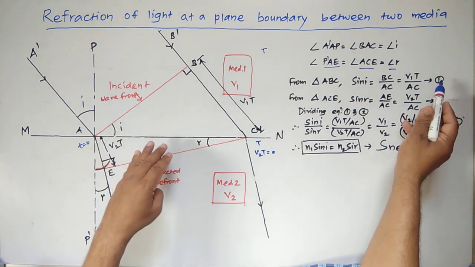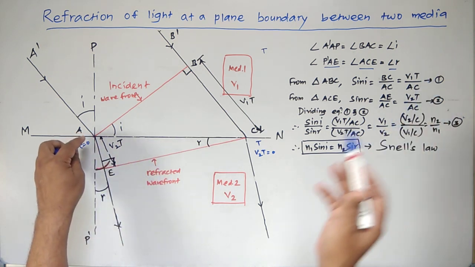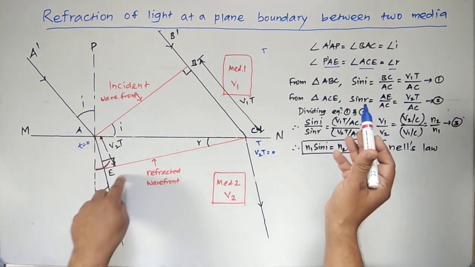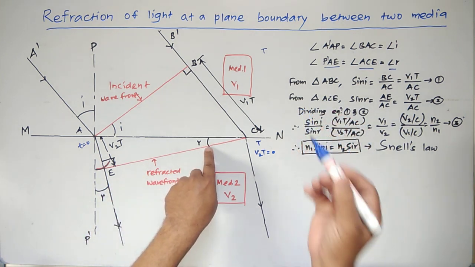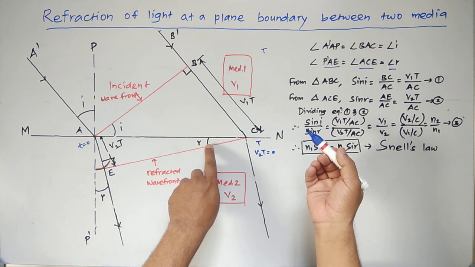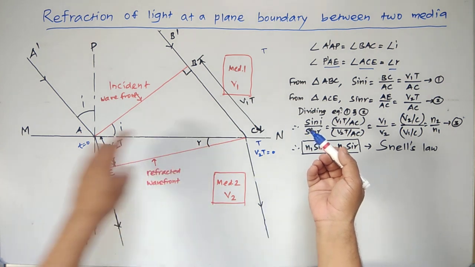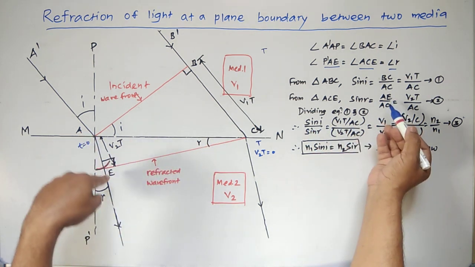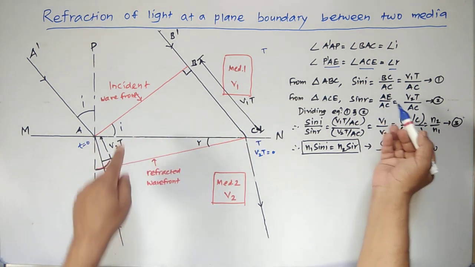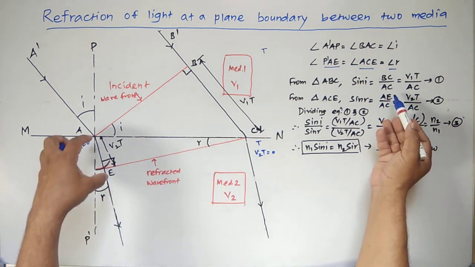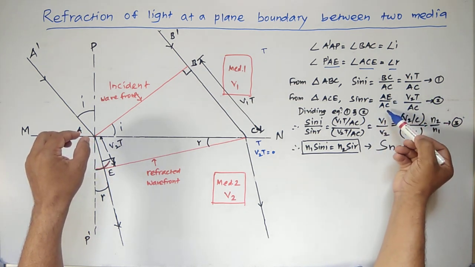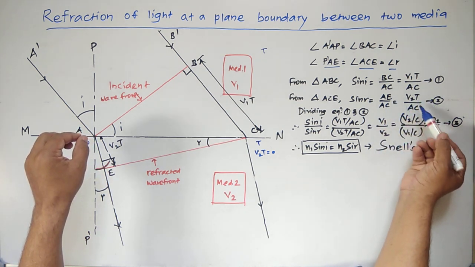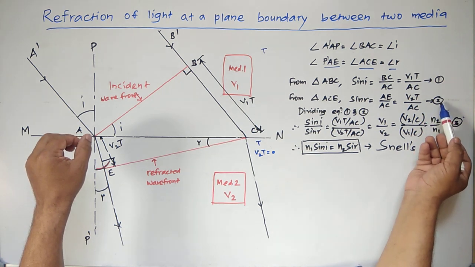Again from the second right angle triangle, which is inside medium number 2, this triangle is ACE. From triangle ACE we can write the sin R value, where R is the angle R. Therefore sin R is equal to the front side, that is AE, divided by the hypotenuse, that is AC. Now this AE is equal to V2T. Therefore AE divided by AC is equal to V2T divided by AC. This is equation number 2.